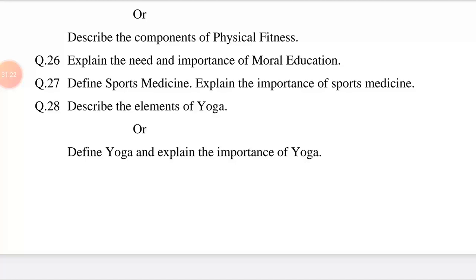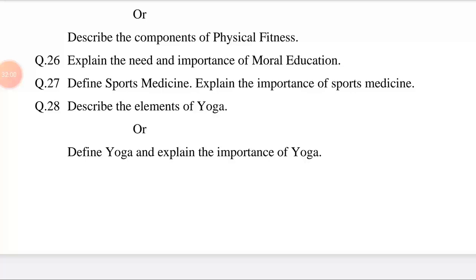Question number 27. Define sports medicine. Explain the importance of sports medicine. This question is related to chapter number 8, Sports Medicine, First Aid and Rehabilitation. The answer may be: sports medicine, also known as sports and exercise medicine, is a branch of medicine that deals with physical fitness, treatment, and prevention of injuries related to sports and exercise. Importances of sports medicine.